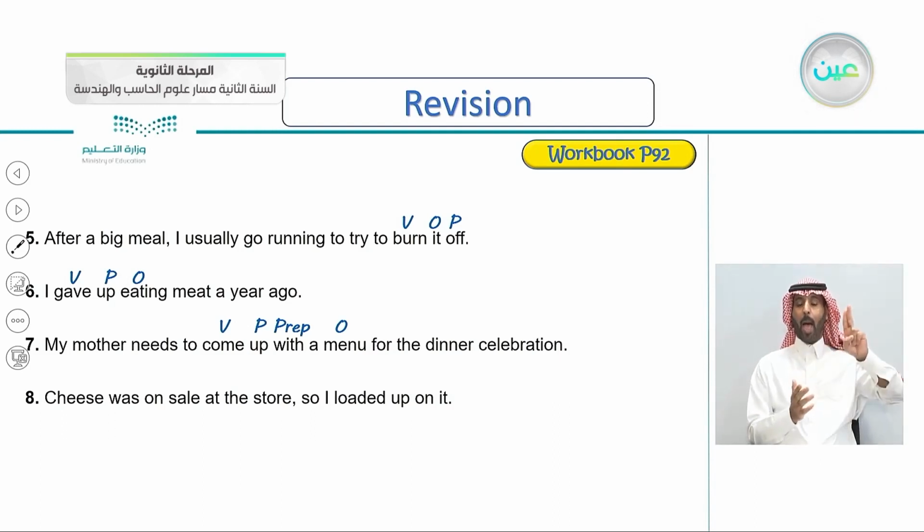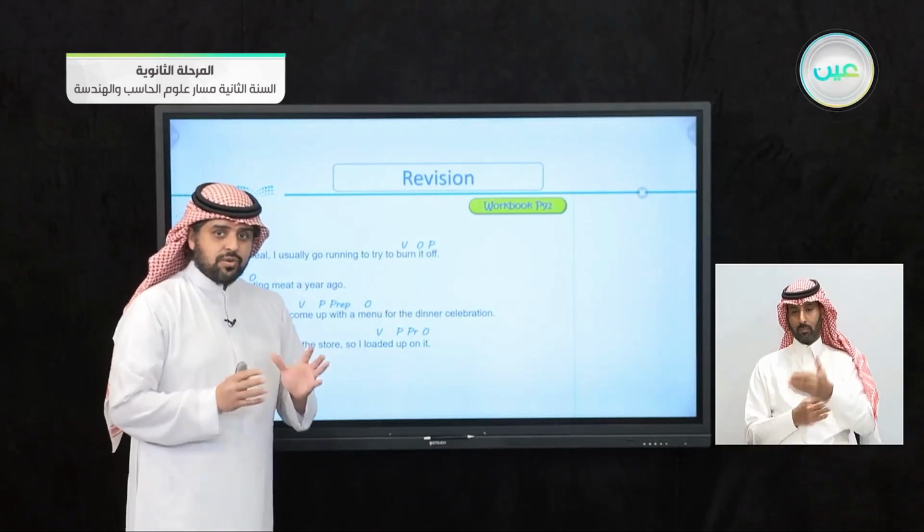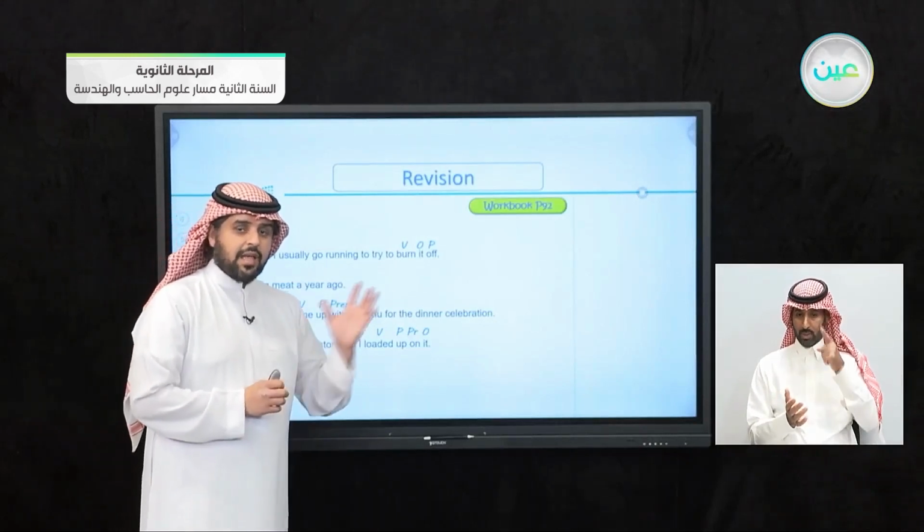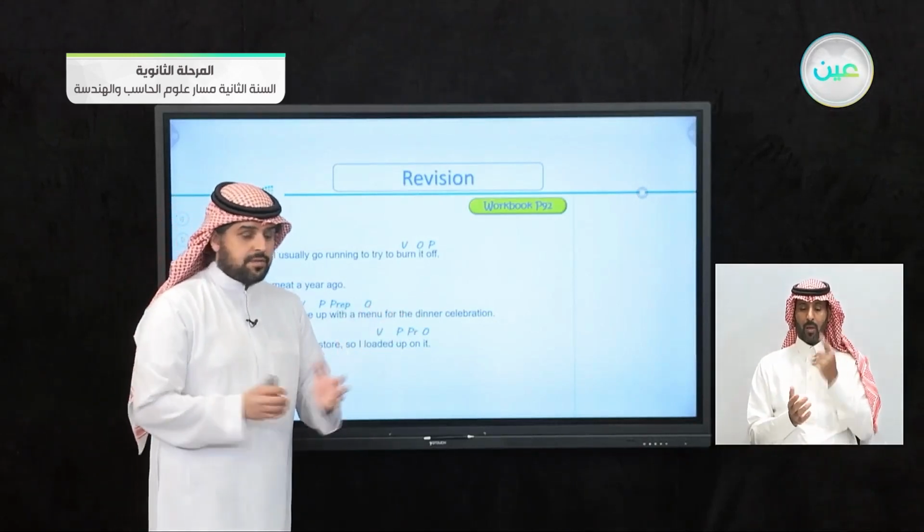And if there is a preposition, so let's see the answer here. Loaded is the verb, up is the particle, on is the preposition, and it is the object. Of course, it's a pronoun. So excellent. Now I'm sure that you understand that lesson, the phrasal verbs.